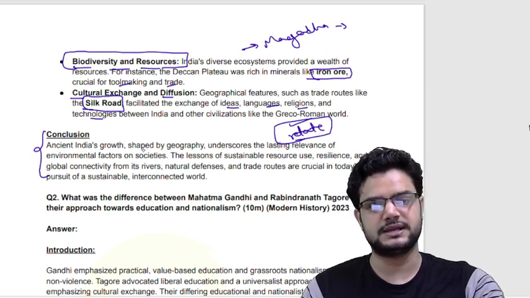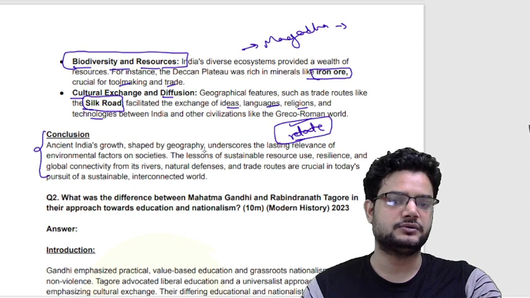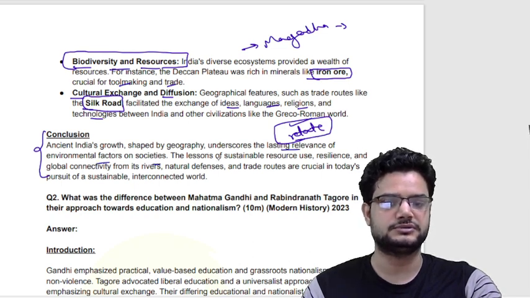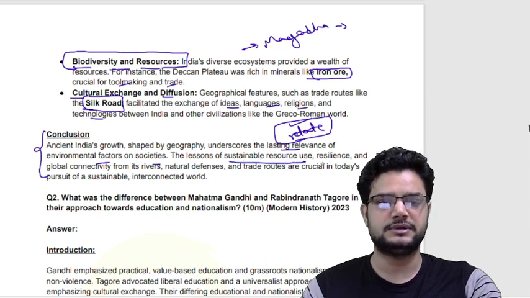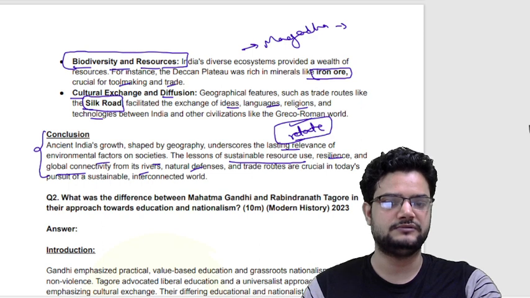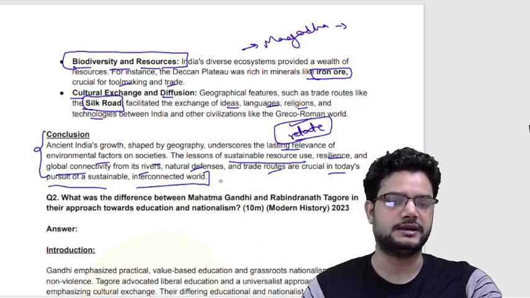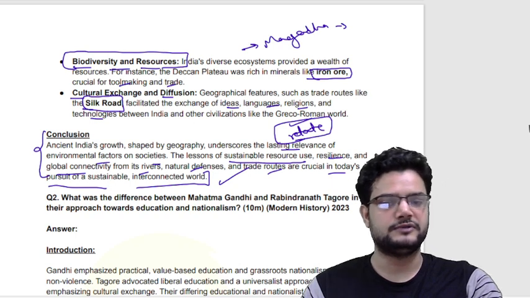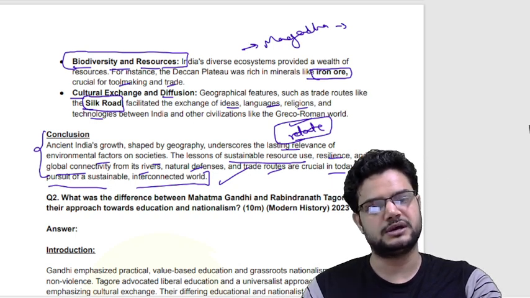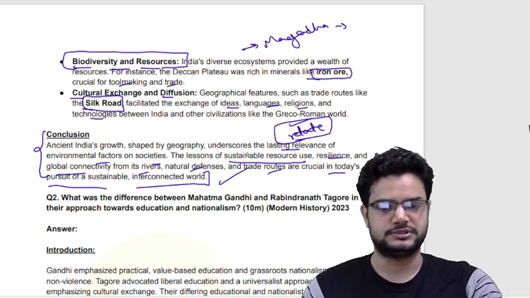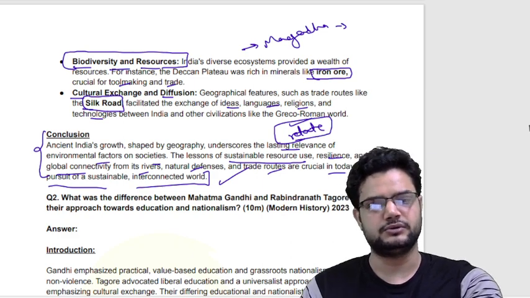Okay, so you can just write here that ancient India's growth was shaped by geography, underscoring the lasting relevance of environmental factors on society. The lessons of sustainable resource use, resilience, and global connectivity from its resources, natural defenses and trade routes are crucial in today's pursuit of a sustainable and interconnected world. So whatever problems we are facing today, we can learn from our past to resolve those problems, right? So this is how you write your question number 1.